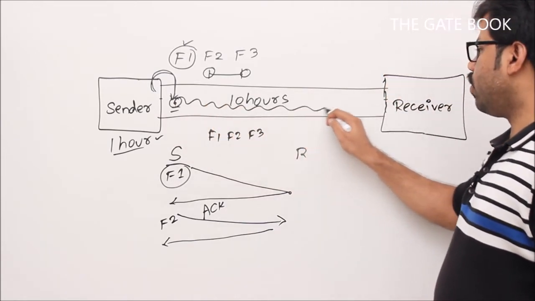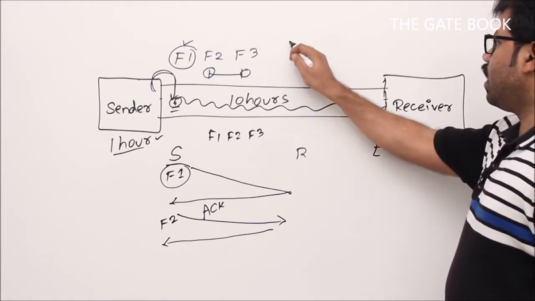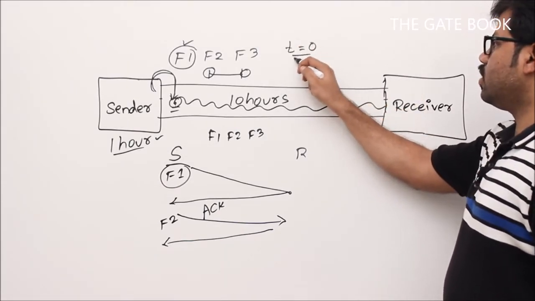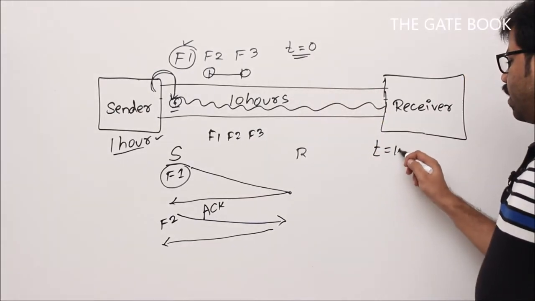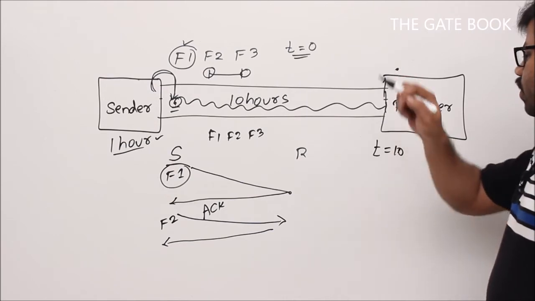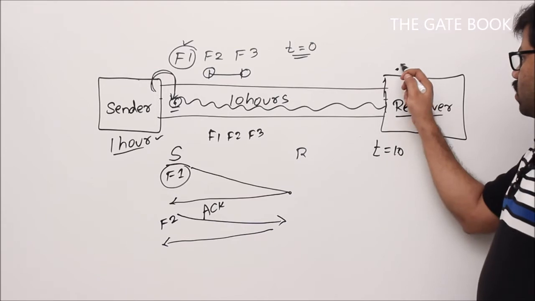How much time will it take to reach the receiver? 10 hours. So finally, let's begin with t value 0. Initially time is 0 when we started this protocol. Then at t equal to 10, the first bit of the frame which we sent is going to be received by the receiver, right? But we can't process that bit.